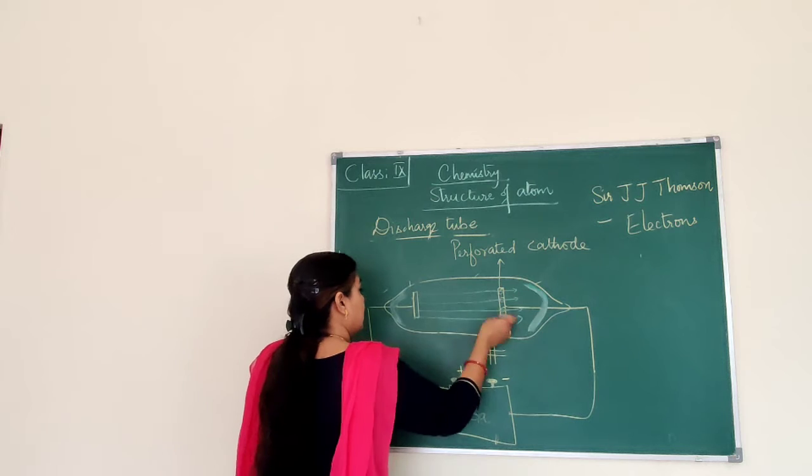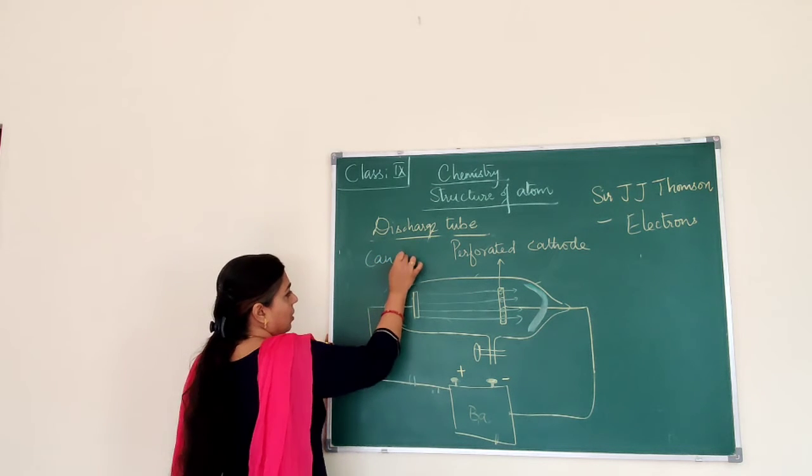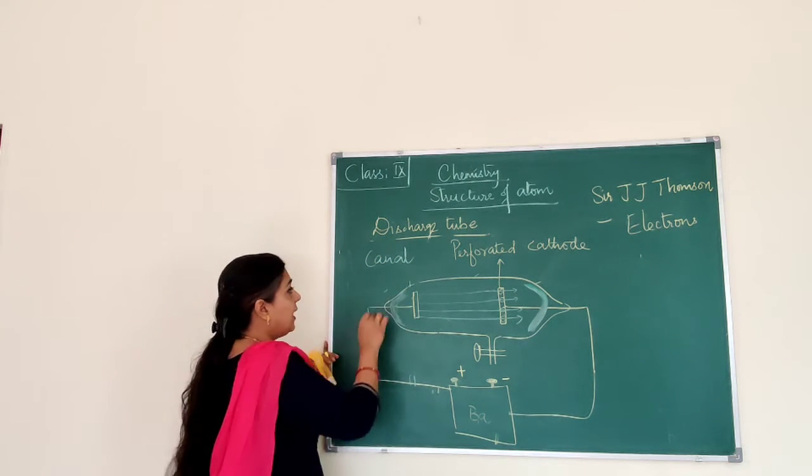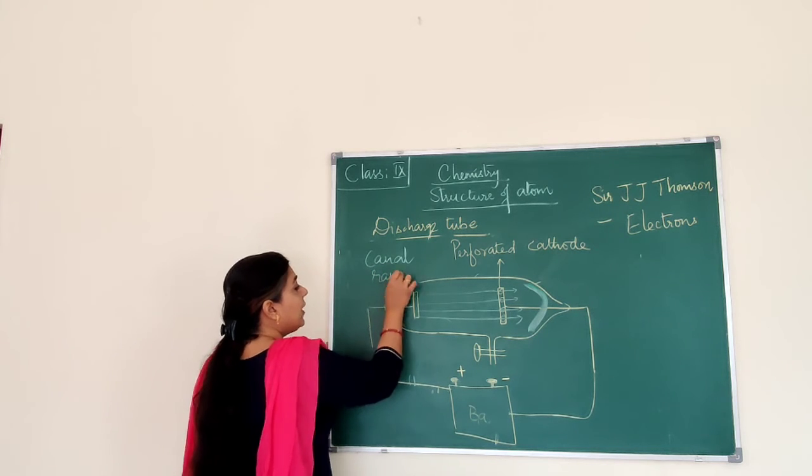The perforation is called a canal, and because of that they were called canal rays.